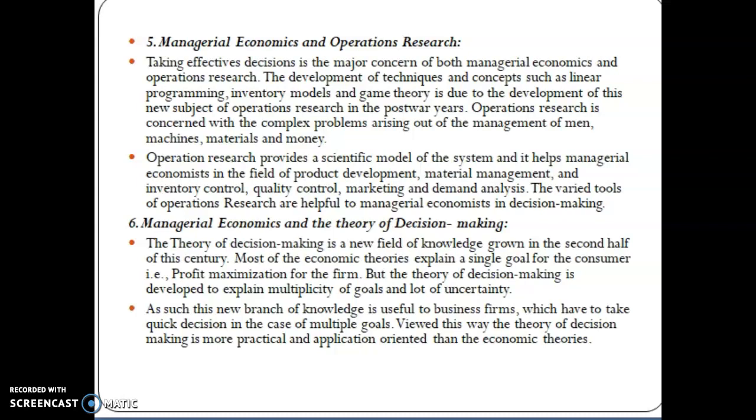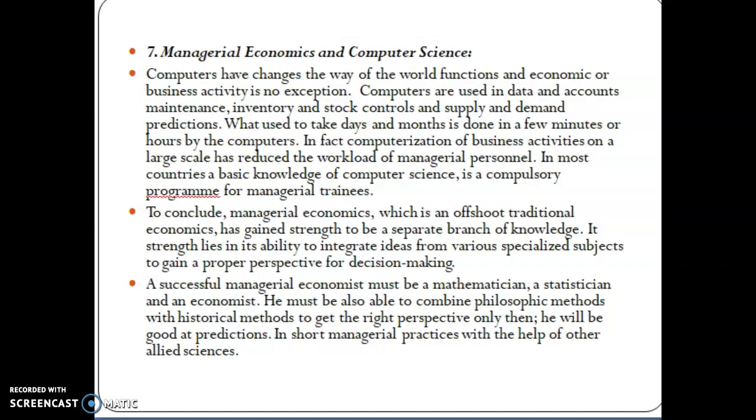That's why it is related to operation research and decision making, because managerial economics is nothing but decision making. That's why it relates to theory of decision making. And finally, it relates to computer science. Not only computer science, it relates to any subject, electronics, computers, IT, aerospace, engineering, whatever subject we take, it is related from any point of view. So here, we use it for day-to-day purposes. We are using so many things through computers. In fact, computerization of business activities on a large scale reduced the workload. So for managerial persons in most countries, basic knowledge of computer science is a compulsory program for management trainees.